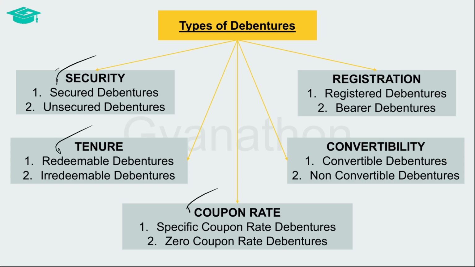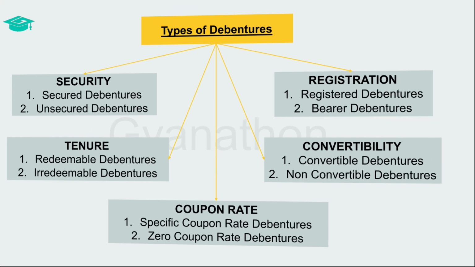Further, if debentures are classified on the basis of convertibility, then debentures are classified as either convertible debentures or non-convertible debentures. And if debentures are classified on the basis of registration, then debentures are classified as either registered debentures or bearer debentures. Let us now discuss each of these classifications in a bit more detail.